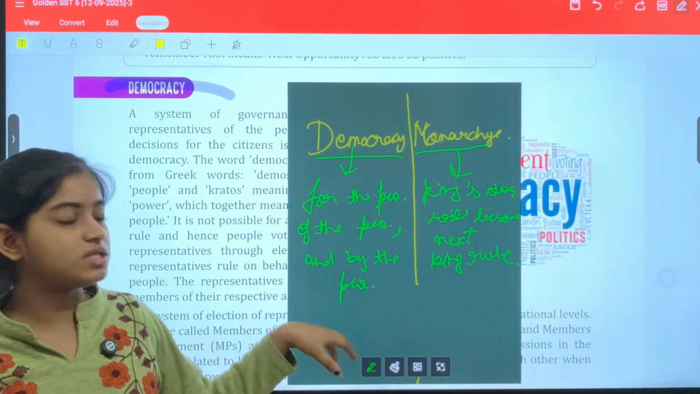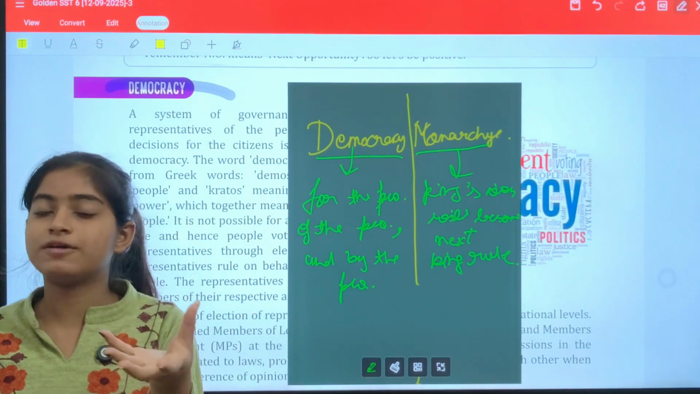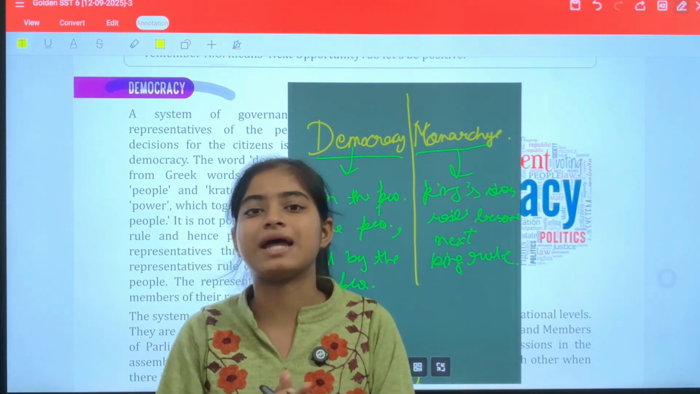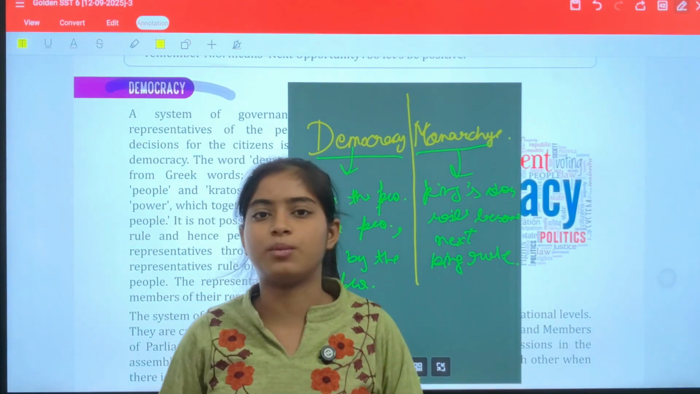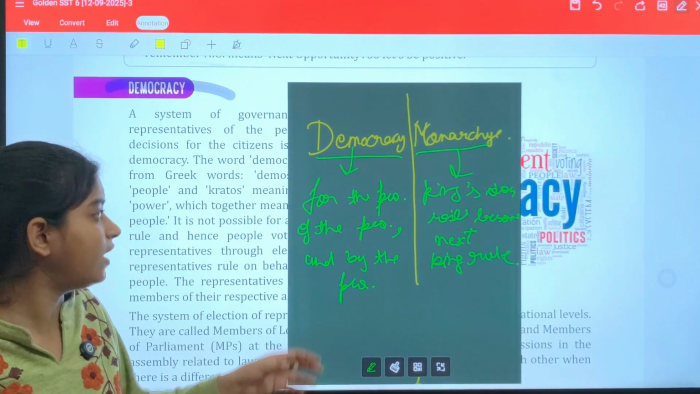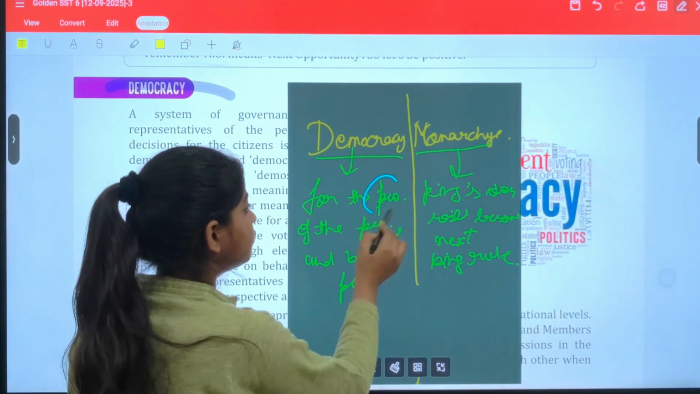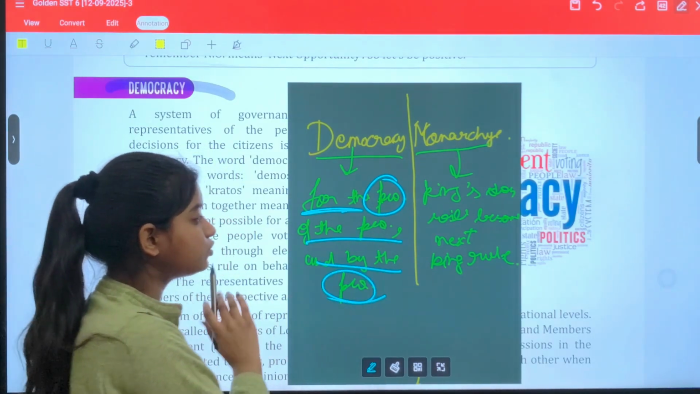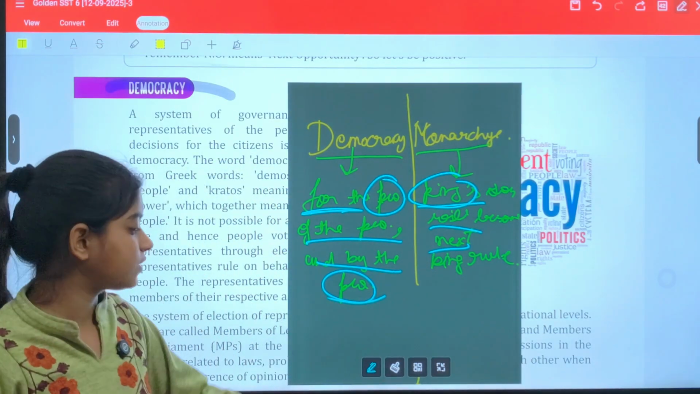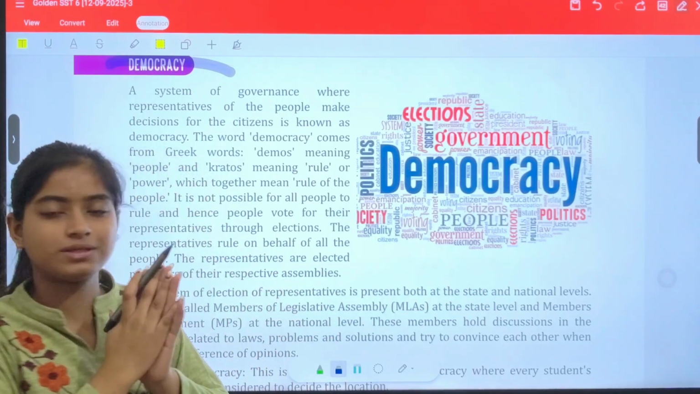But in democracy, people vote for the person they want to govern the country. This is the right of every person: anyone can stand in elections, and if anyone wants to govern the country, they only need to get the majority of votes. I hope you have understood that people will elect, and according to them the government will govern, but here the king's son will become the next king. I hope this is clear. This was the main thing you need to understand. If you have understood this, then now the thing is very simple.